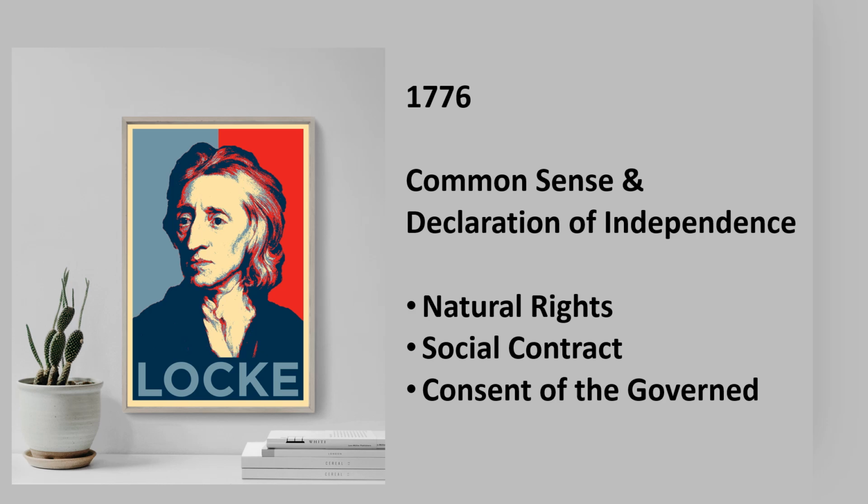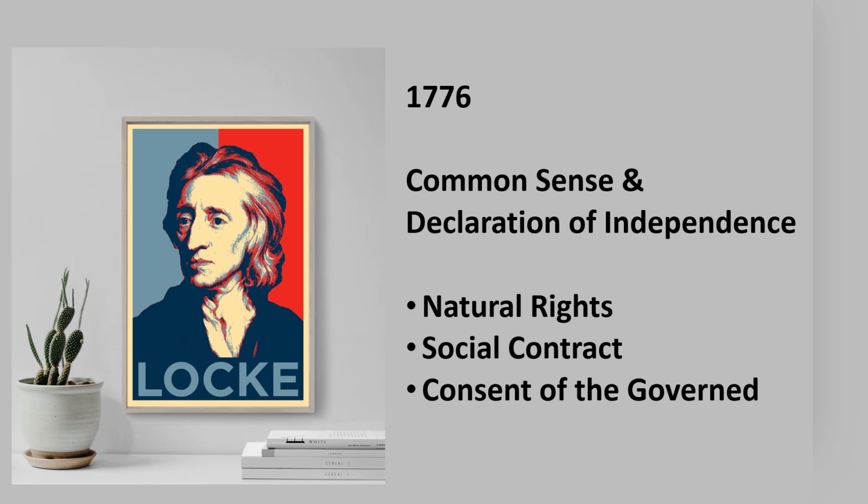Thomas Paine was influenced by John Locke, an Enlightenment thinker. John Locke also influenced Thomas Jefferson in the writing of the Declaration of Independence. We see his thumbprint in the Declaration of Independence regarding natural rights, social contract, consent of the governed. Natural rights, according to John Locke, was life, liberty, and property. According to Thomas Jefferson, the natural rights were life, liberty, and the pursuit of happiness.